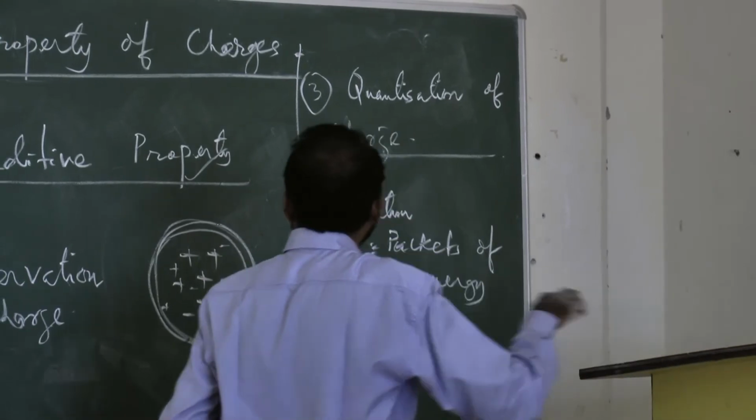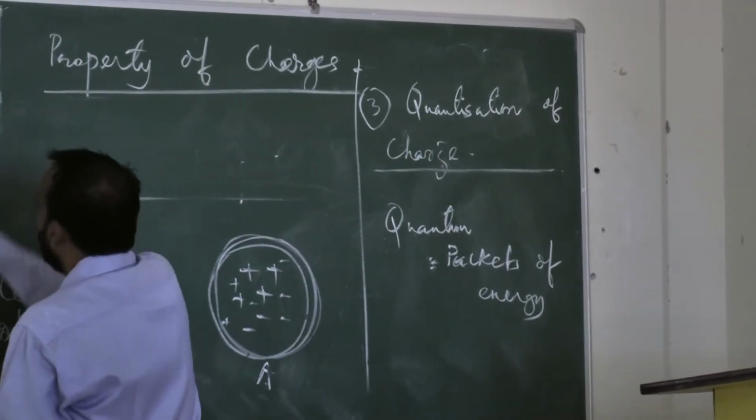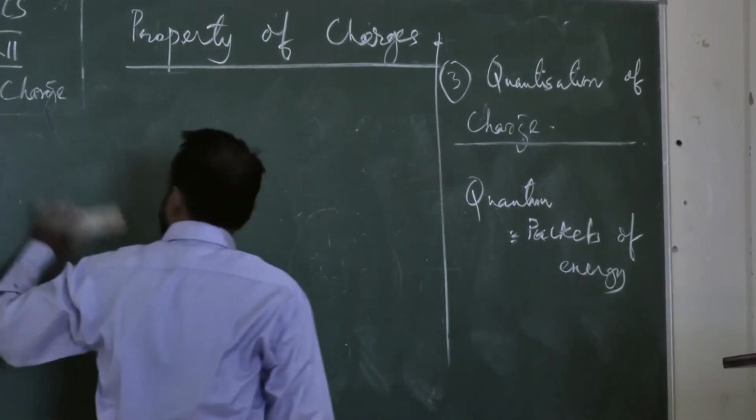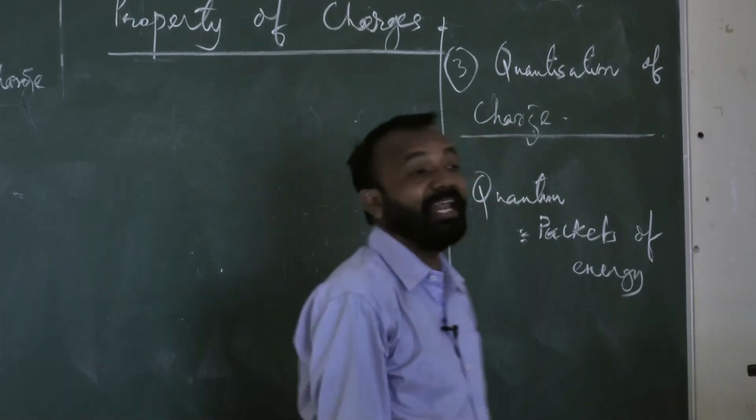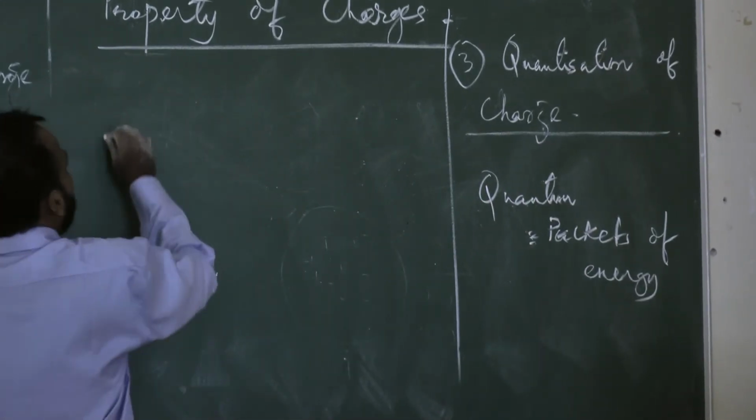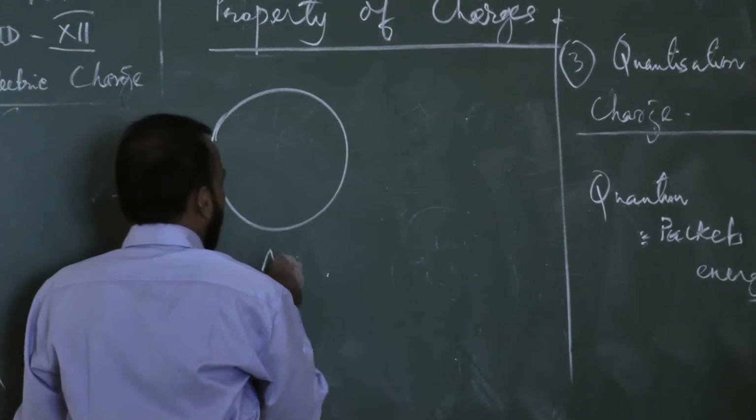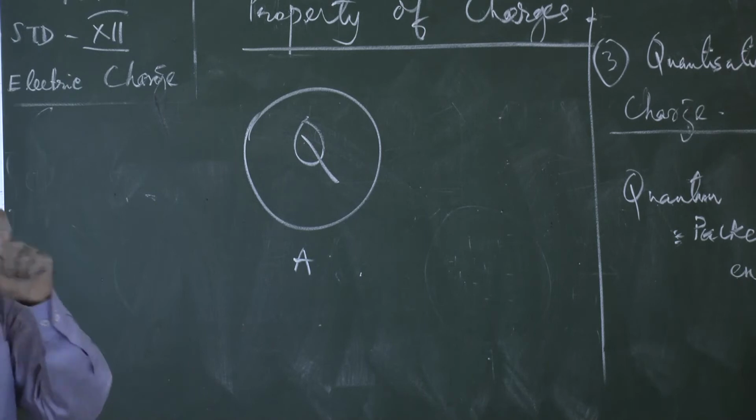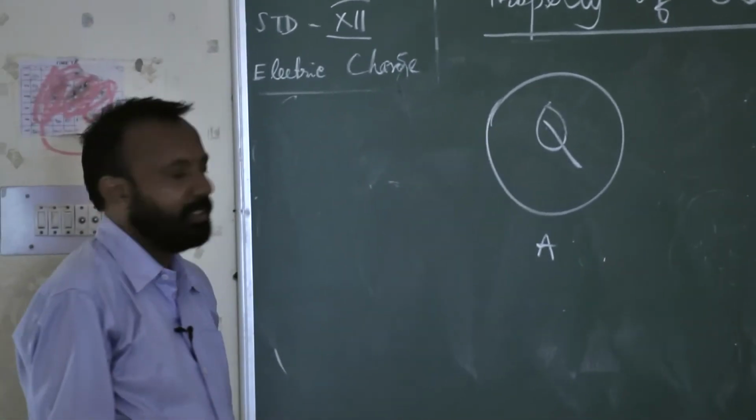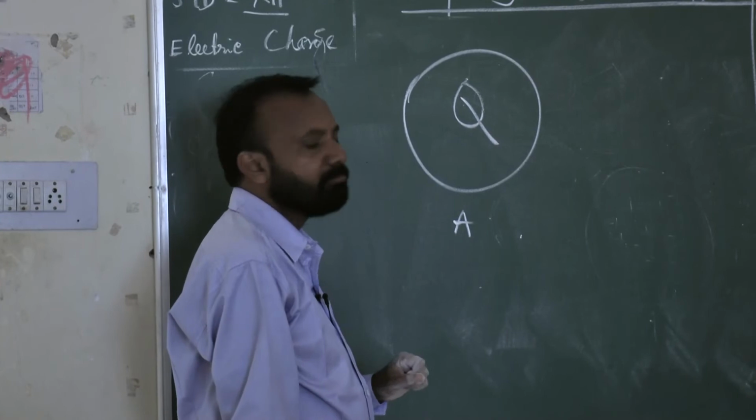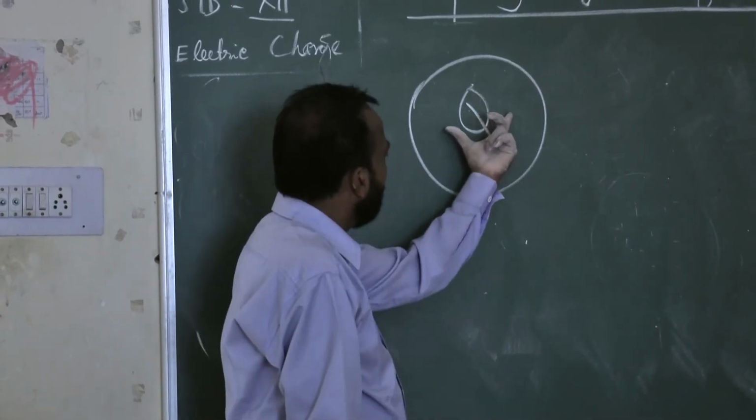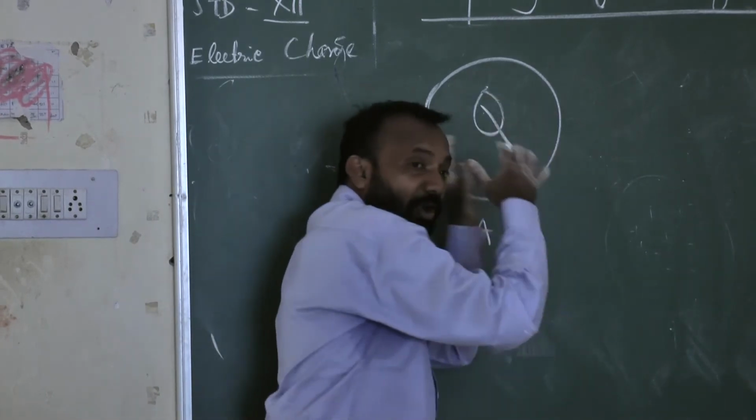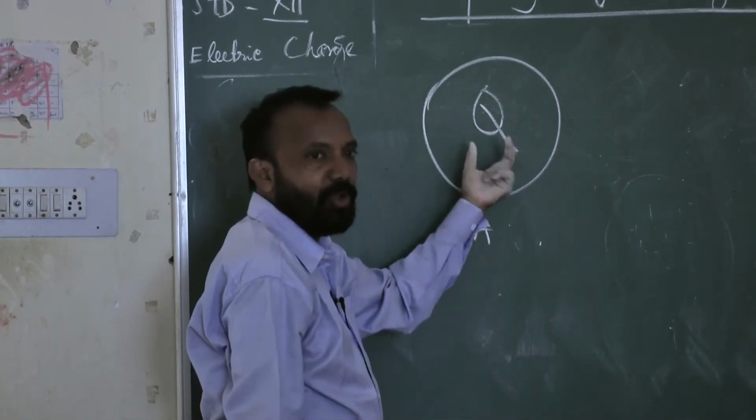So the charge is also available in quantum form. That is called what? Quantization of charge. So total charge present in a body. Suppose this is body A. What amount of charge is present? Q amount of charge is present. The symbol of charge is Q, capital Q or small q. This is the total amount of charge present here. So this body A is quantized with charge.